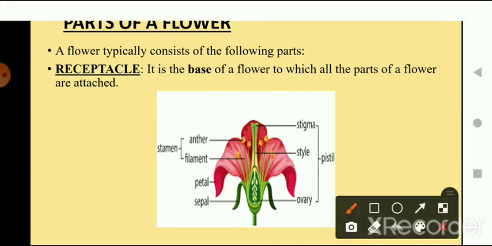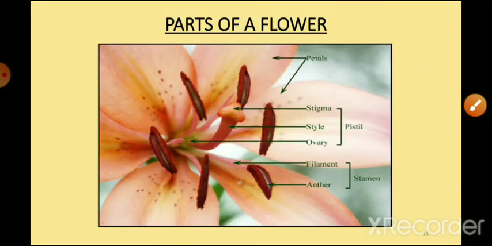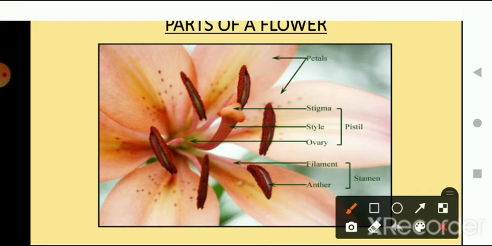It is the base of the flower to which all the parts of the flower are attached. So this part is known as the receptacle. Here these are the parts of the flower. These are the petals. Petals are basically the leaf, the pankhuriya, of the flower.